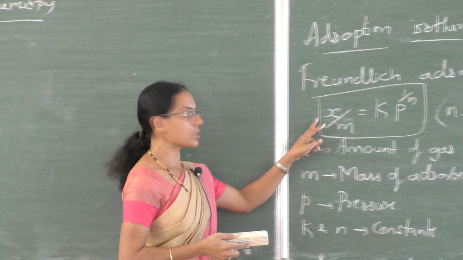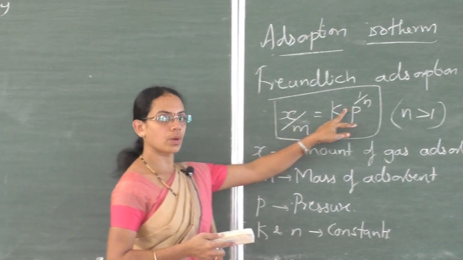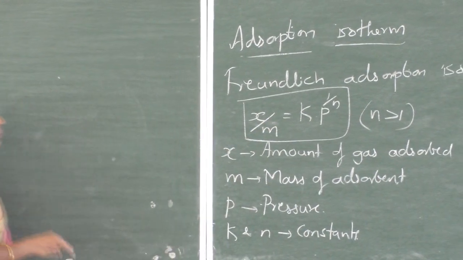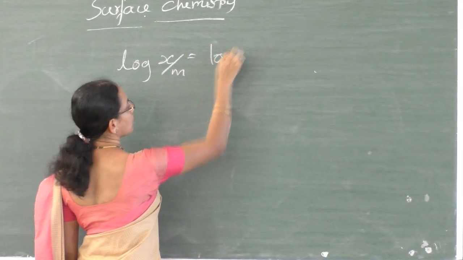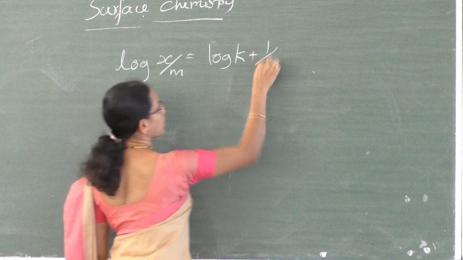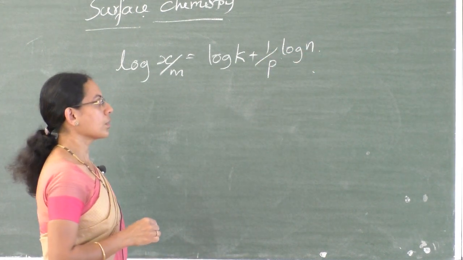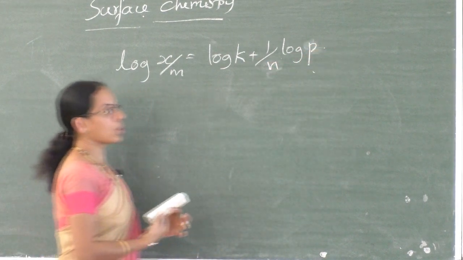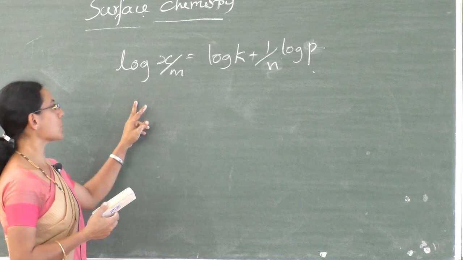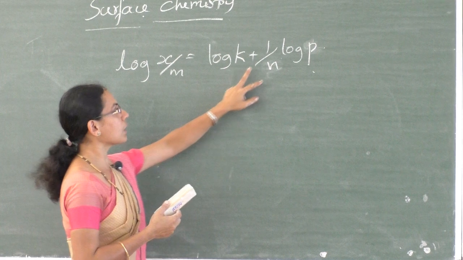So the Freundlich adsorption isotherm is x by m is equal to k into p to the power 1 by n. Take the logarithm of this equation. Log of x by m is equal to log k plus 1 over n into log p. So the logarithm of the Freundlich adsorption isotherm is log of x by m is equal to log k plus 1 over